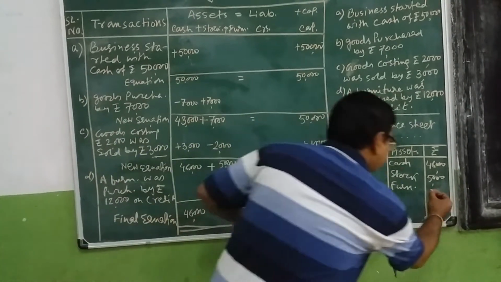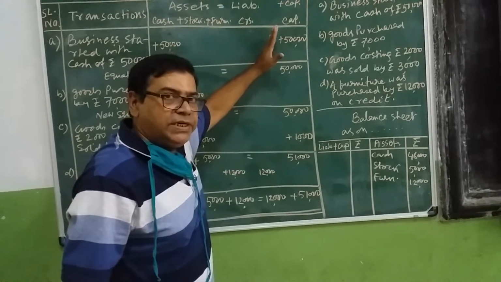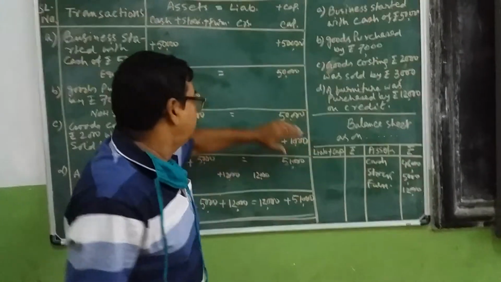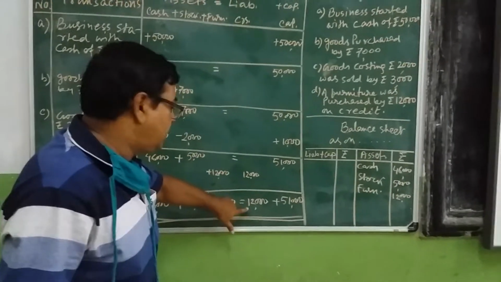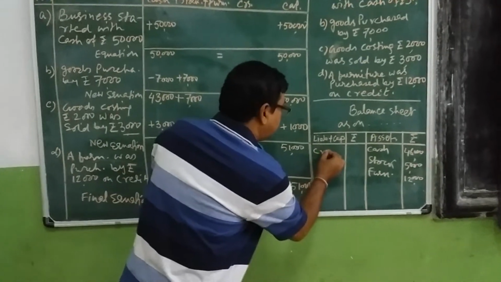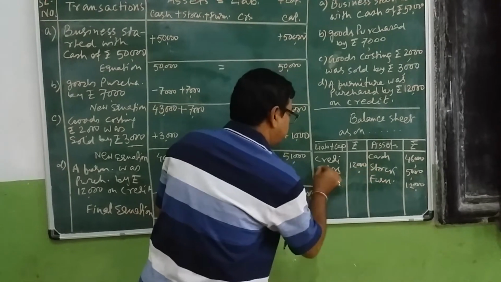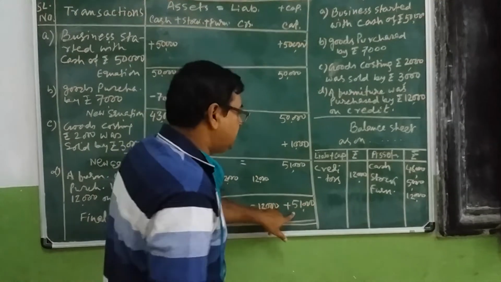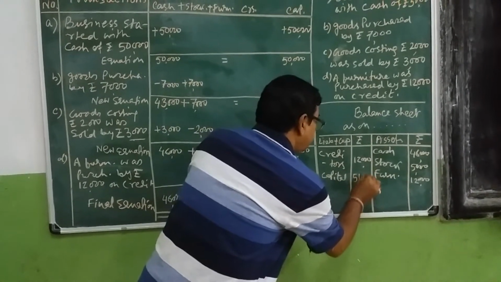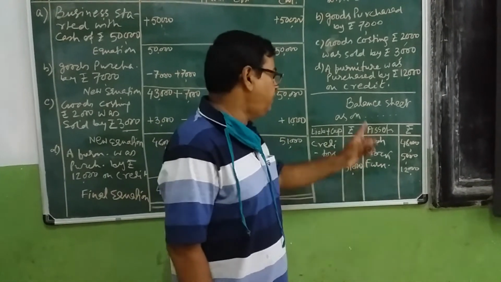And whatever is the liability and capital side, that also we have to write on the left side of the balance sheet. What liability? Creditors. Creditors is how much amount in the final equation? 12,000. So creditors 12,000 and capital. Capital is 51,000. Now we have to total both sides of the balance sheet.